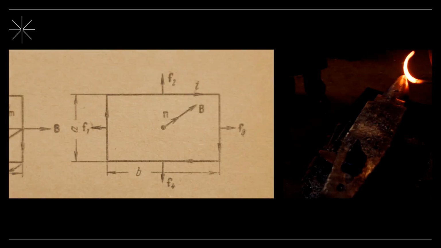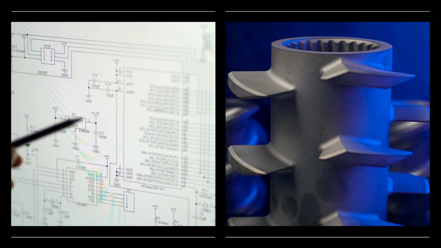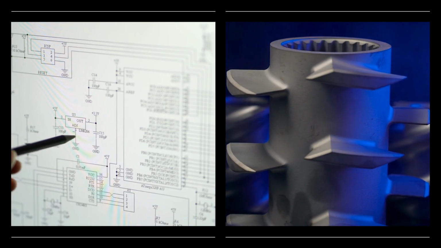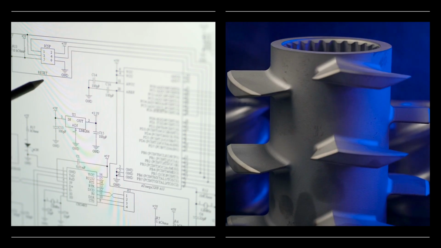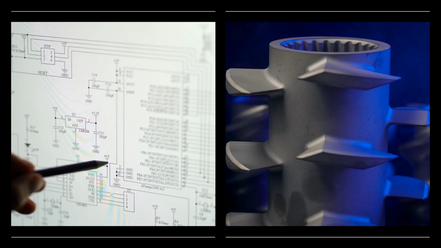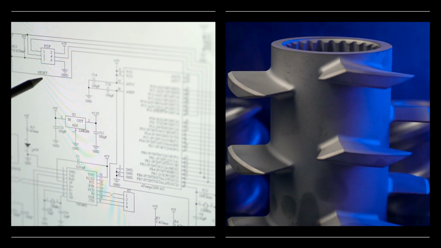didn't match experimental results. Another perplexing phenomenon was the photoelectric effect, where light striking a metal surface could eject electrons, but only if the light had a certain minimum frequency, regardless of its intensity. Classical physics couldn't explain this threshold.